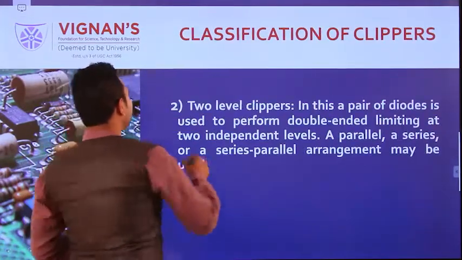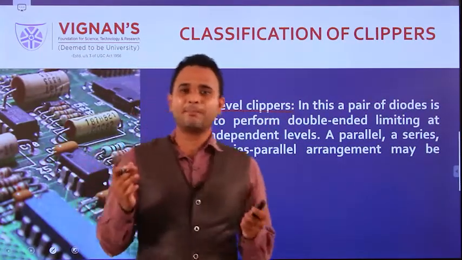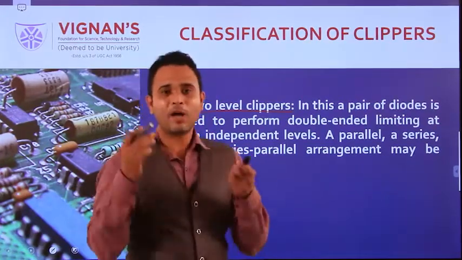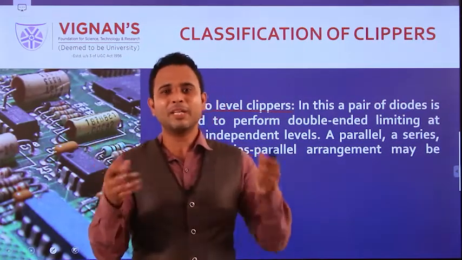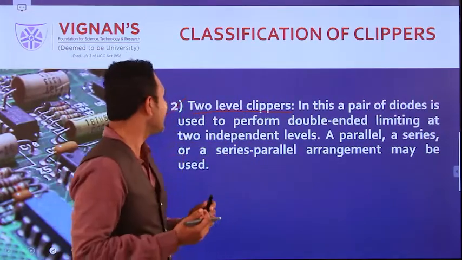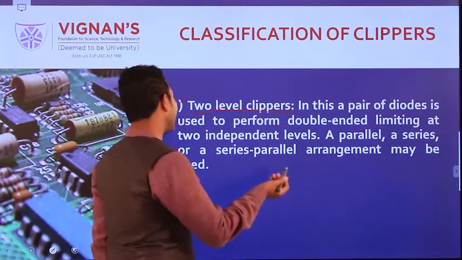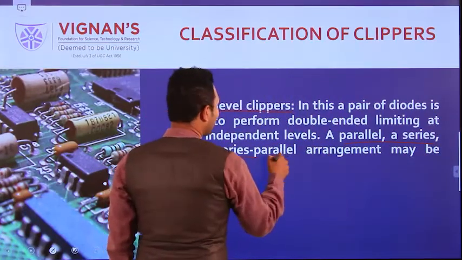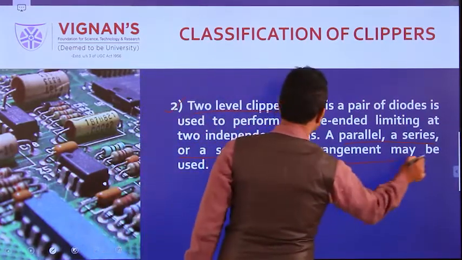The next type of clipper is the two-level clipper. Two-level clippers remove both sides. If I take a sine wave with a positive peak and a negative peak, they remove some of the positive peak and also some of the negative peak. For this, a parallel, a series, or a series-parallel arrangement of diodes may be used.